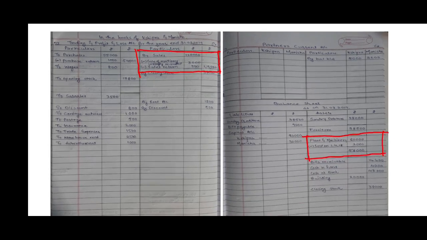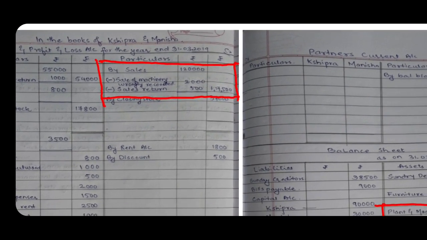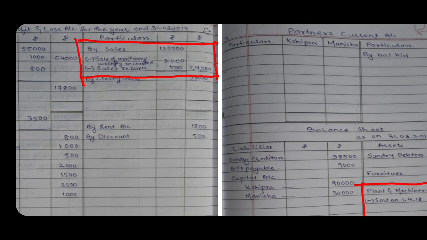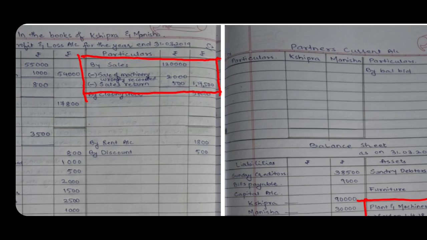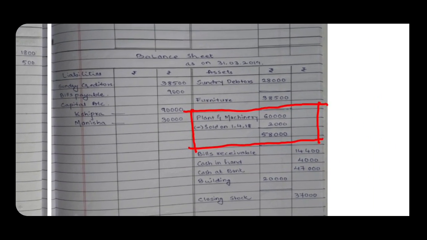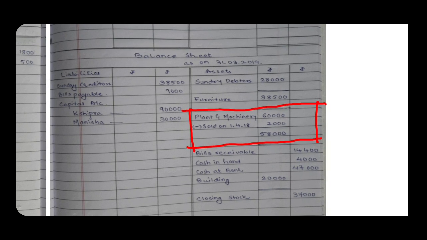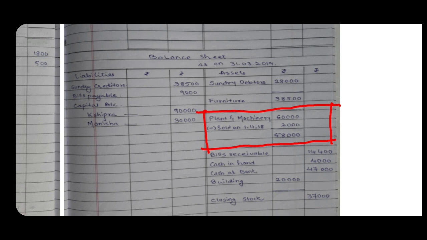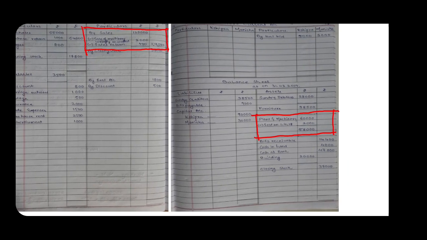In this way we'll do. Trading account credit side, we have deducted 2,000 from the sales, and after all the calculations we got 1,17,500 in the outer column of sales amount. And second effect, on the asset side of balance sheet, we have deducted 2,000 from the plant and machineries amount and we kept the 58,000 in the inner column only.